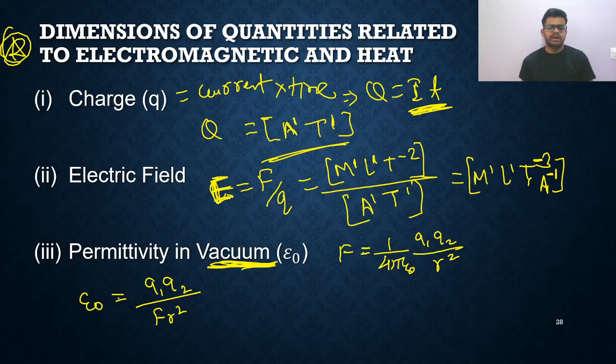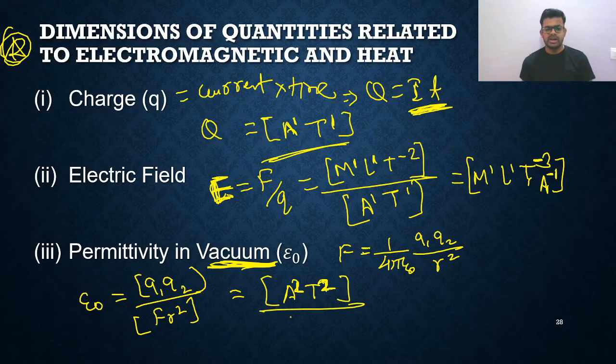Directly you can say 4 pi is just a constant, so you don't need to write its dimension. So how to solve it? Simply you can write like this. Q1 is ampere times time. Q1 is charge, Q2 is also charge. So A raised to 2, T raised to 2. So this is the dimensional formula of Q square divided by F R square. F is M1 L1 T minus 2, and R square means L raised to 2.